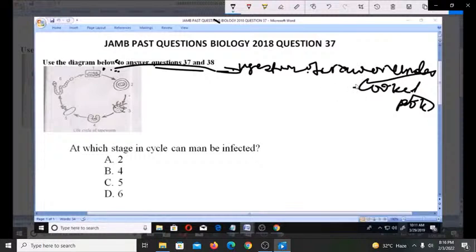So whenever you eat raw or undercooked pork, then you will have these. Stage number 2 here is what we call the intestine, where the cysticerci mature into adults, attaching to the wall by their scolex.